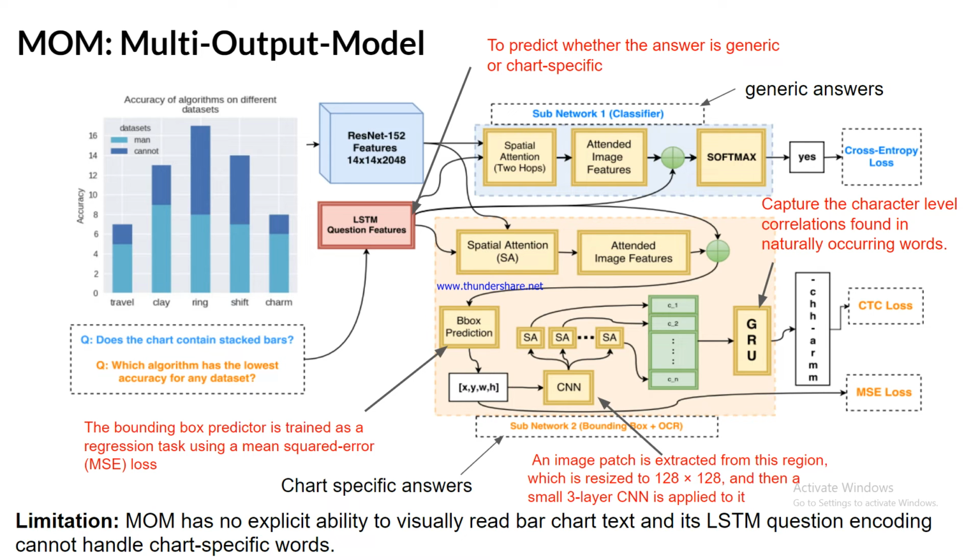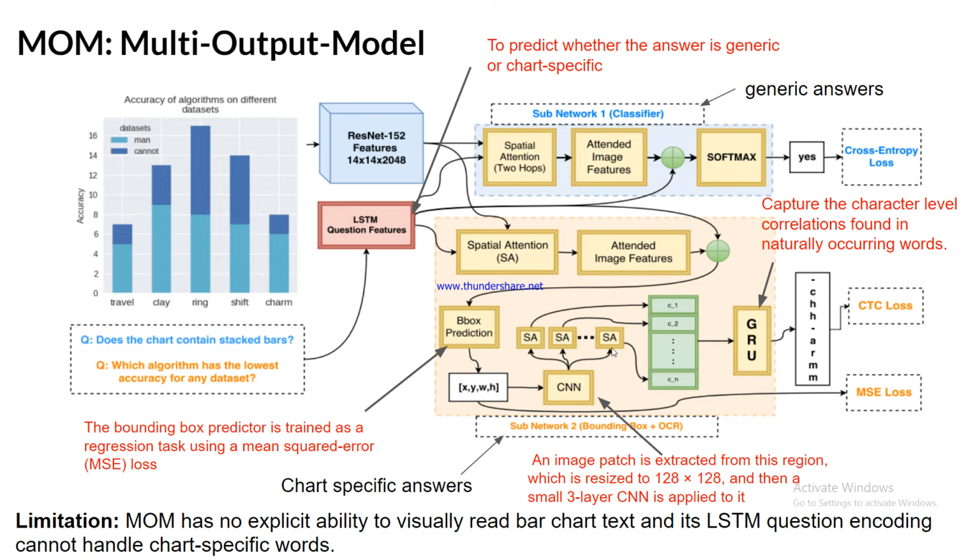then a small 3-layer CNN is applied to it, and there is a number of stacked n-step spatial attention mechanisms used to encode the relevant features for each of the n possible characters in the image patches.